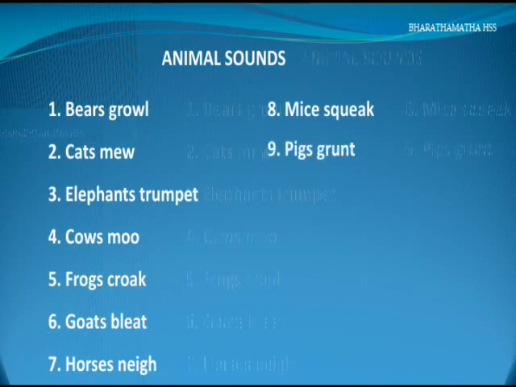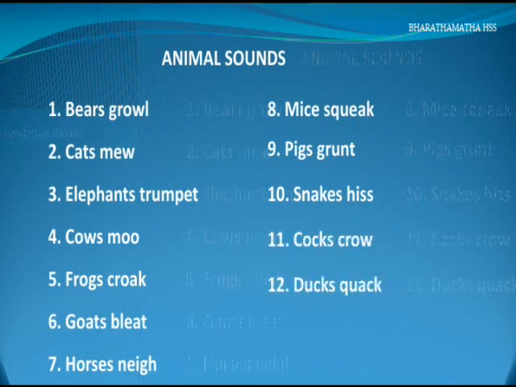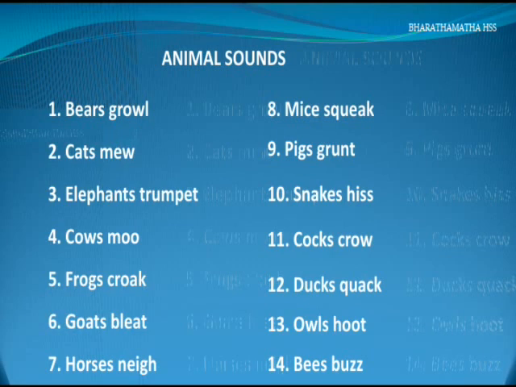Pigs grunt. Snakes hiss. Cocks crow. Ducks quack. Owls hoot. Bees buzz. These are some animal sounds. Homes of different animals are also given different names.